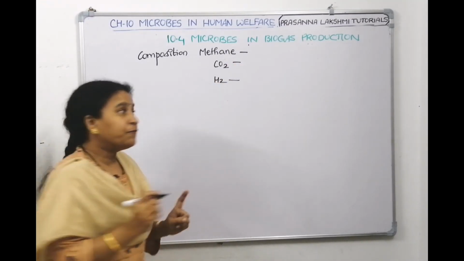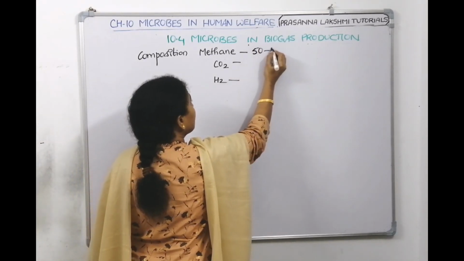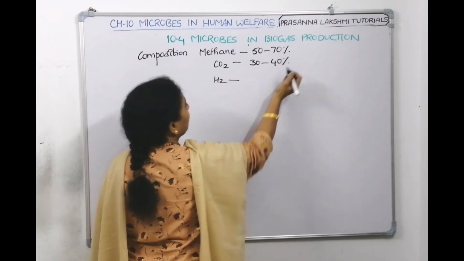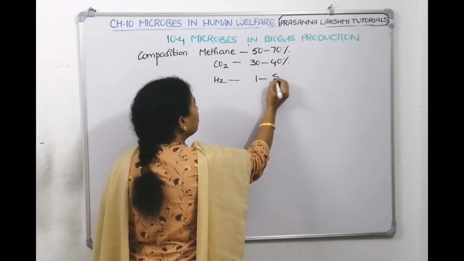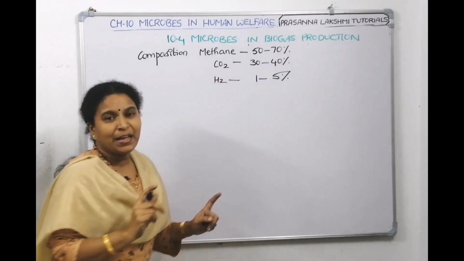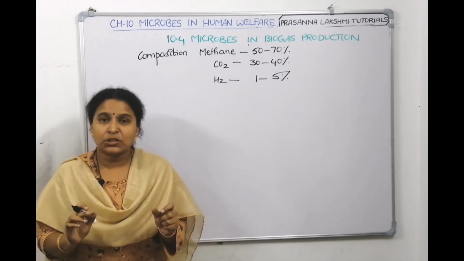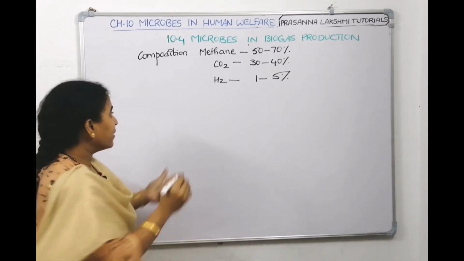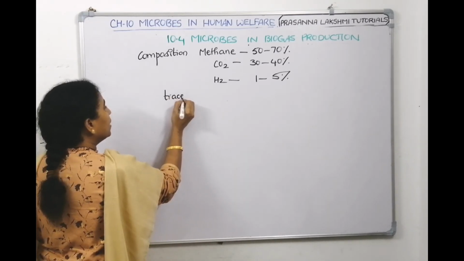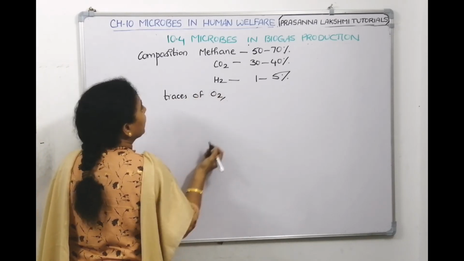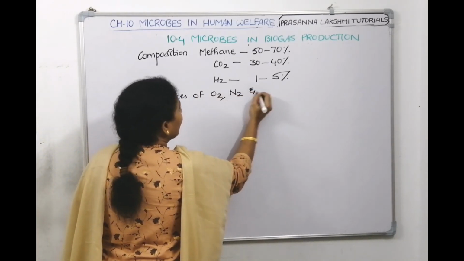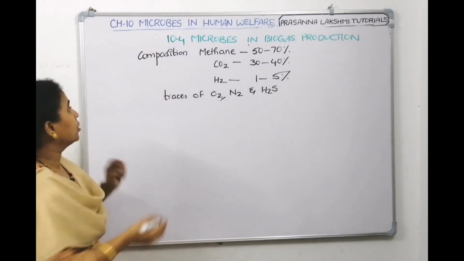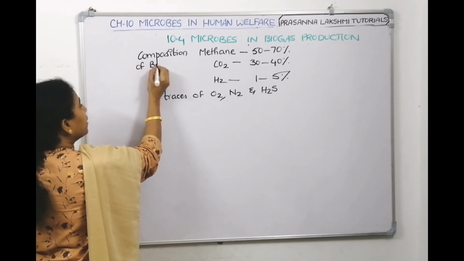Methane proportion is 50 to 70%. Carbon dioxide is 30 to 40%. Hydrogen is 1 to 5% with traces of O2, N2 and H2S. This is the composition of biogas.